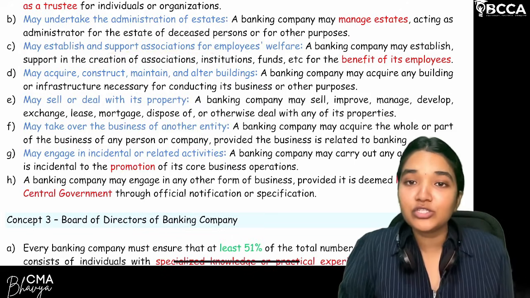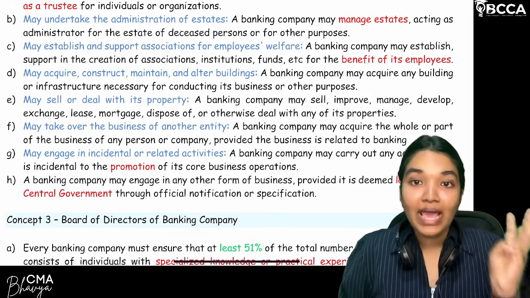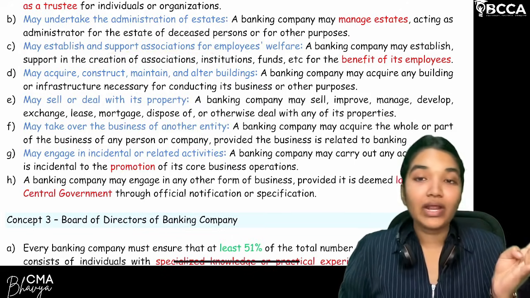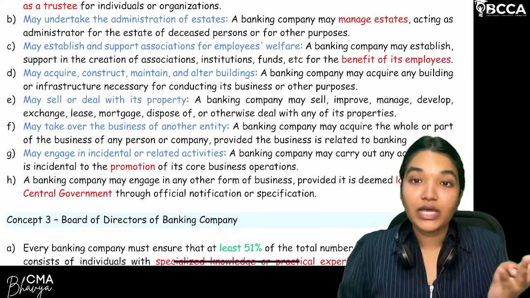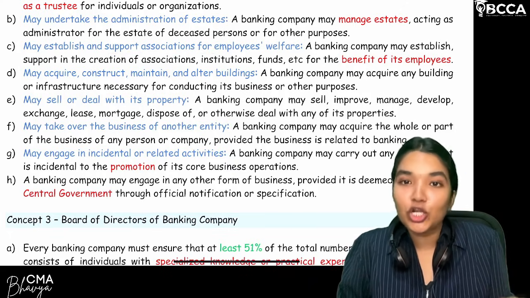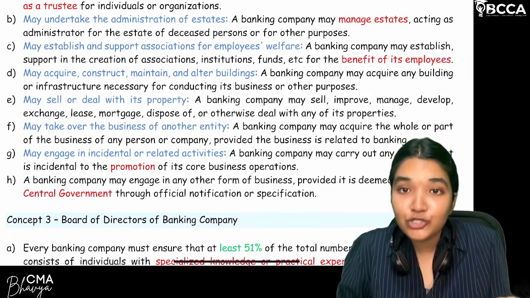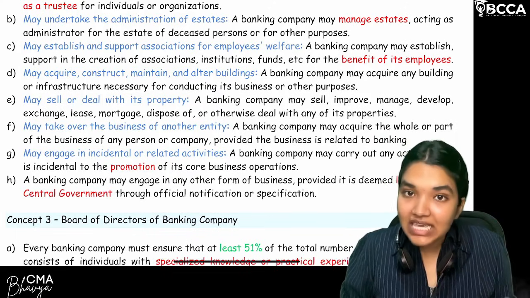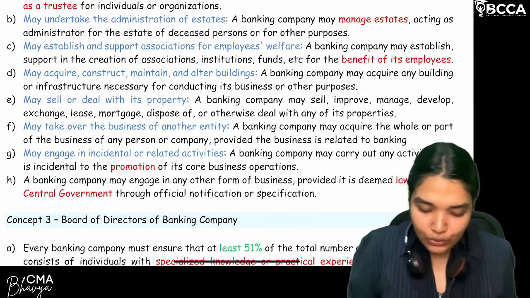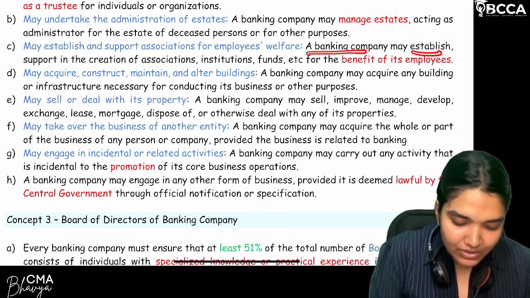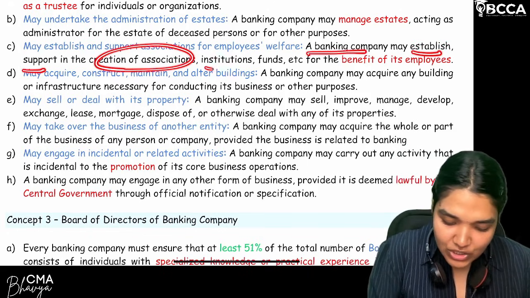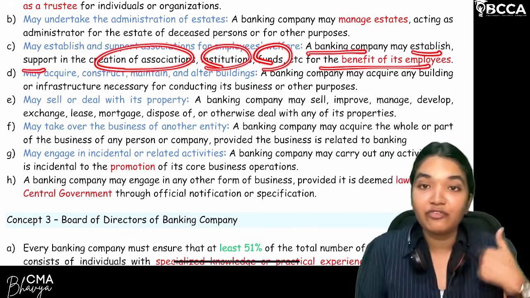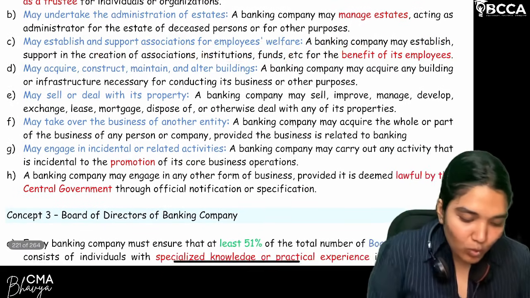So if banks want to create any employee pension funds, or employee children's education scholarship programs, or for health insurance purposes, if it wants to create any funds or any schemes, yes, it has the power to do that. So a banking company may establish and support the creation of associations, institutions, funds, etc., for the benefit of its employees. Next, moving on.